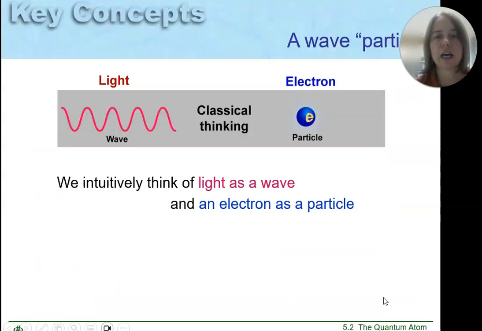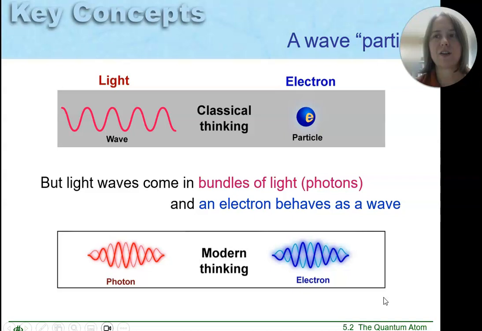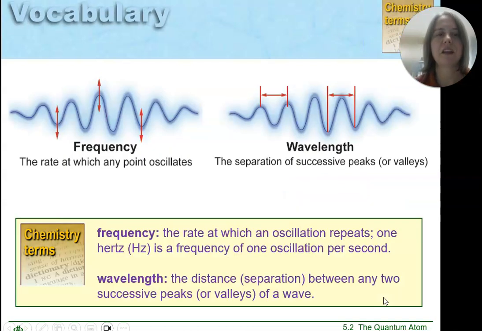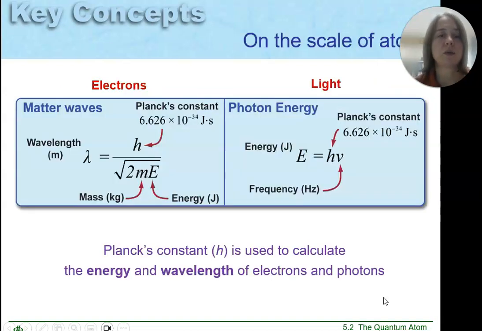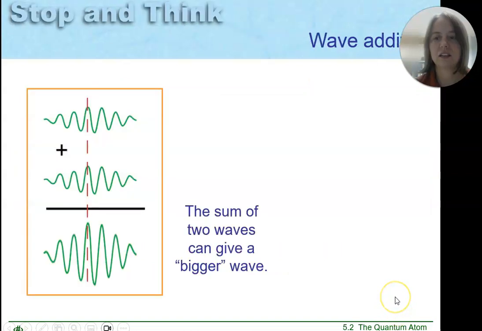Okay, so we talked about light, and electrons are both particles and waves. They act like waves and they act like particles. And we know that waves have frequencies, wavelengths, and energy levels. And we looked at some of the constants in the universe that are the same between electrons and light, because there's a lot of overlap there.